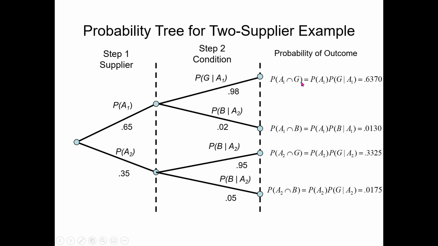This is equal to the probability of supplier 1, that is, the probability in the first layer, multiplied by the probability of good in the second layer, given that in the first layer we had A1, that is, the probability of the part being good given that it was ordered from supplier number 1. So it is simply multiplying these two probabilities. So 0.65 multiplied by 0.98 comes out to be 0.6370.